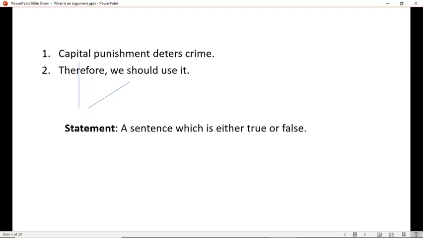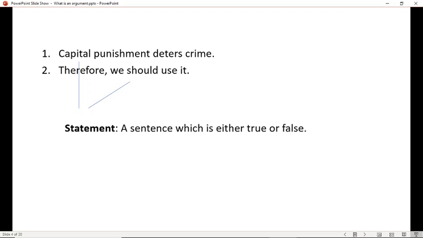Similarly, statements that we have no way of investigating still can be statements. If somebody says, there's a God, we probably can't, in this life anyway, determine whether that's true or not in a way that would satisfy everybody. But it's still a statement. Either it's true that there's a God, or it's false that there's a God. There either is a God or there isn't. And so saying there's a God is a statement. People may disagree on whether it's a true or a false one, but it is a statement.